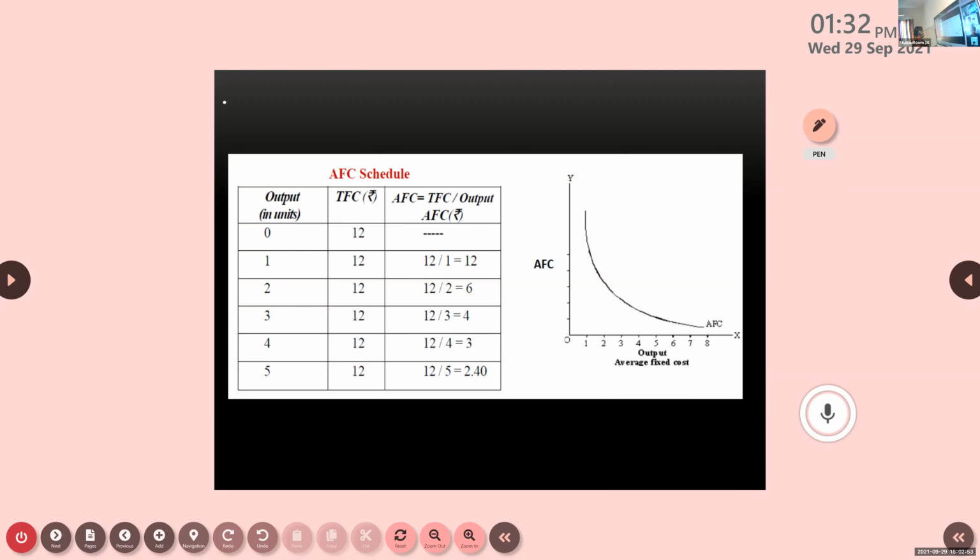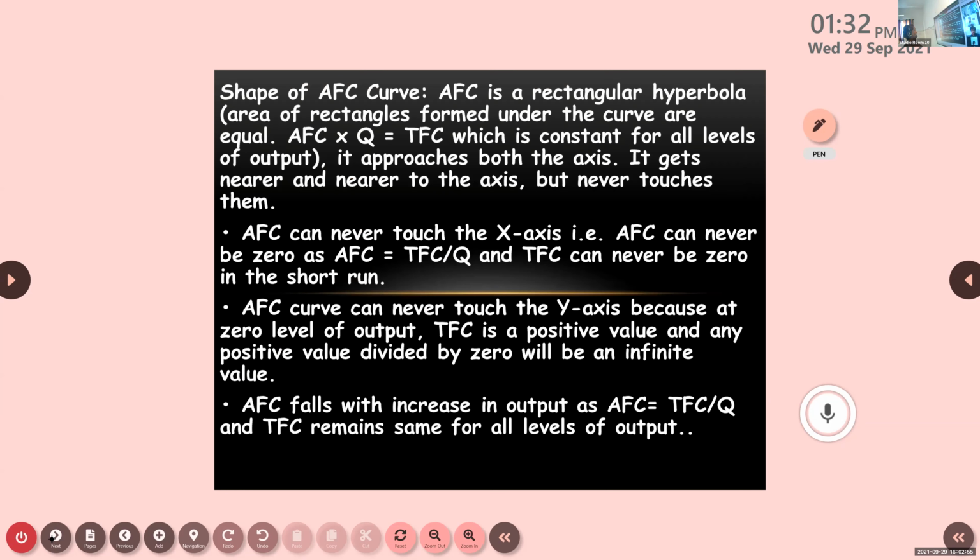There are various reasons for that. The shape of the AFC curve, we call it a rectangular hyperbola. Why do we call it a rectangular hyperbola? Because the areas of the rectangles formed under the curve are equal. Because of that reason, we call AFC a rectangular hyperbola.